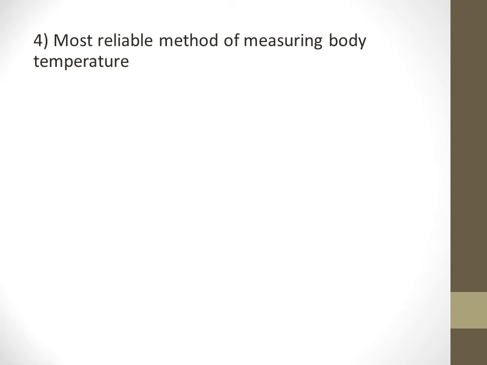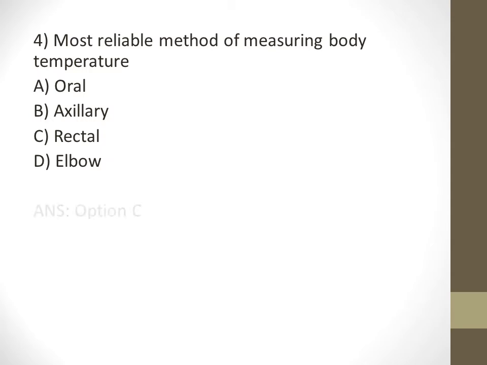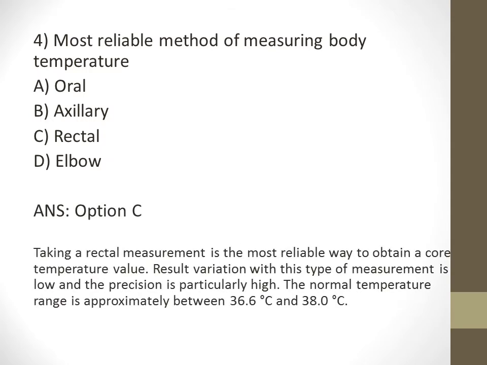The most reliable method of measuring body temperature is. Options are A. Oral, B. Axillary, C. Rectal, and D. Elbow. The most reliable method of measuring body temperature is C. Rectal. Because taking a rectal measurement is the most reliable way to obtain core temperature. So if we measure temperature, rectal temperature is a reliable method, which is core temperature.